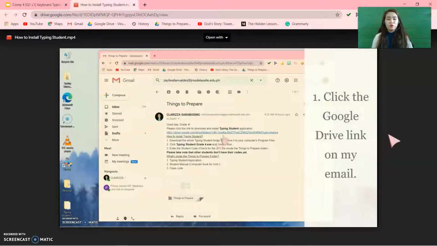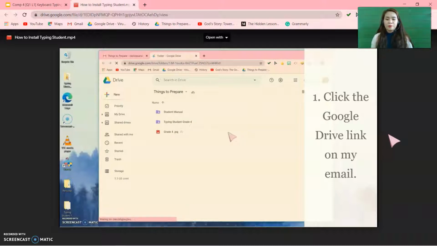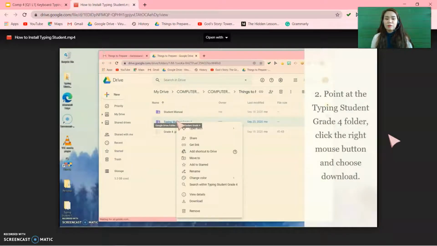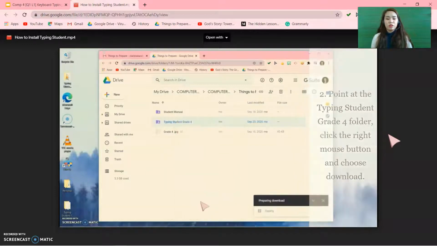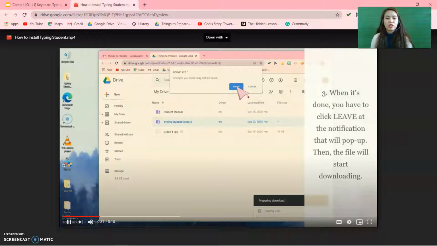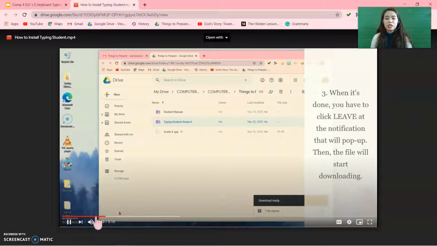How to download Typing Student. First, click the Google Drive link on the email that I sent to you. That one. Second, point at the Typing Student Grade 4 folder. Click the right mouse button and choose Download. Third, when it's done, you have to click Leave at the notification that will pop up. Then the file will start downloading here at the left side.